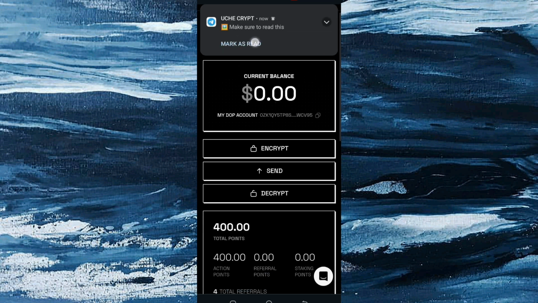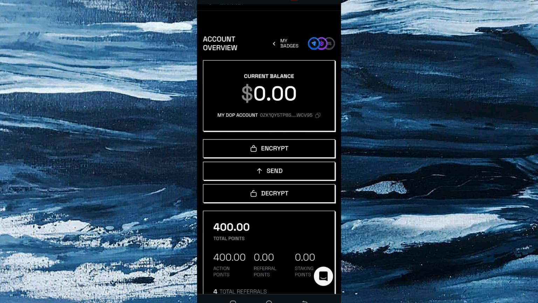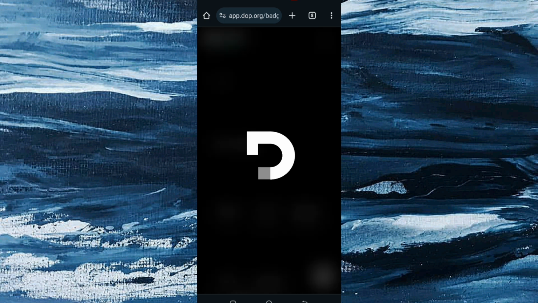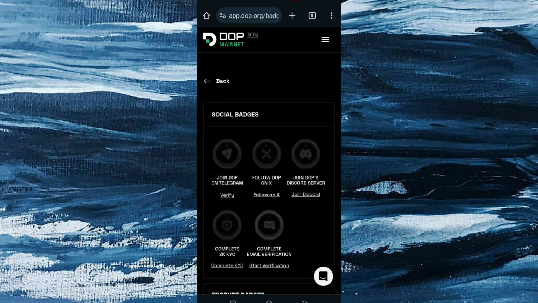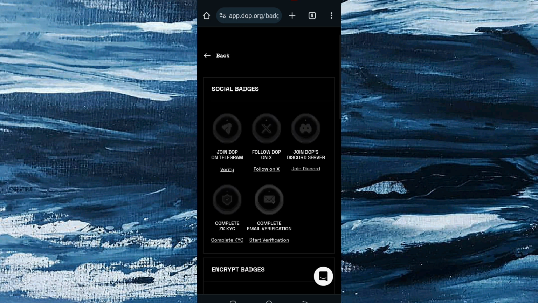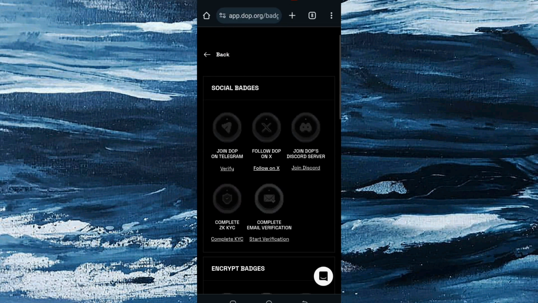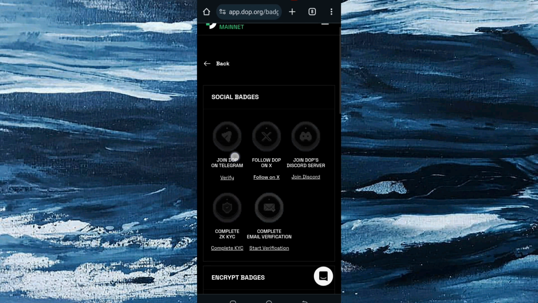So here what you are going to do is very simple and straight. I click on my badge. So here is my badge, and I'm going to do all these social badges. Let's start and do all those social badges right now. So I click on Telegram. You can see the first one is Telegram. I click on Telegram.